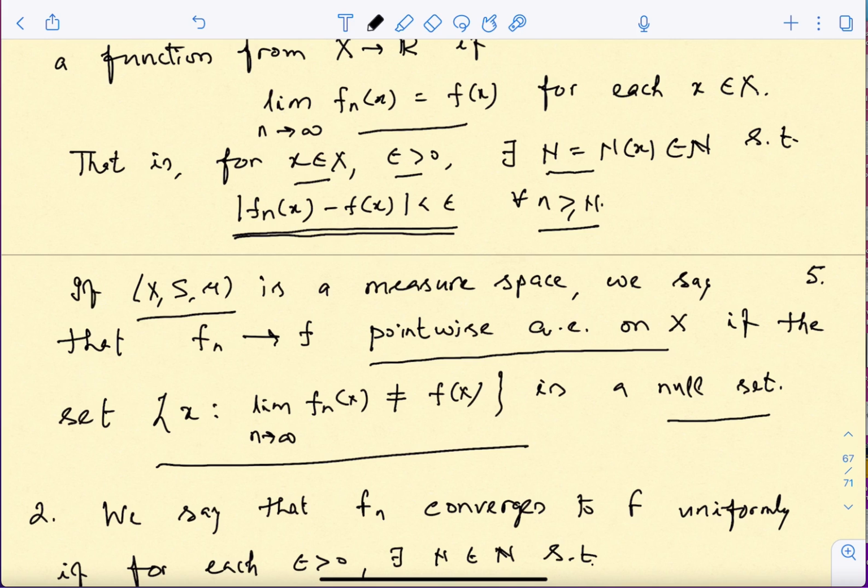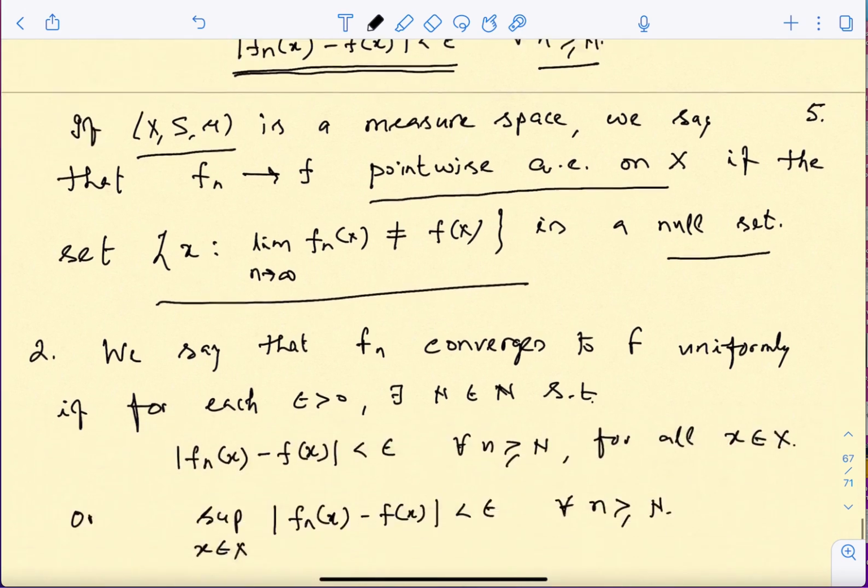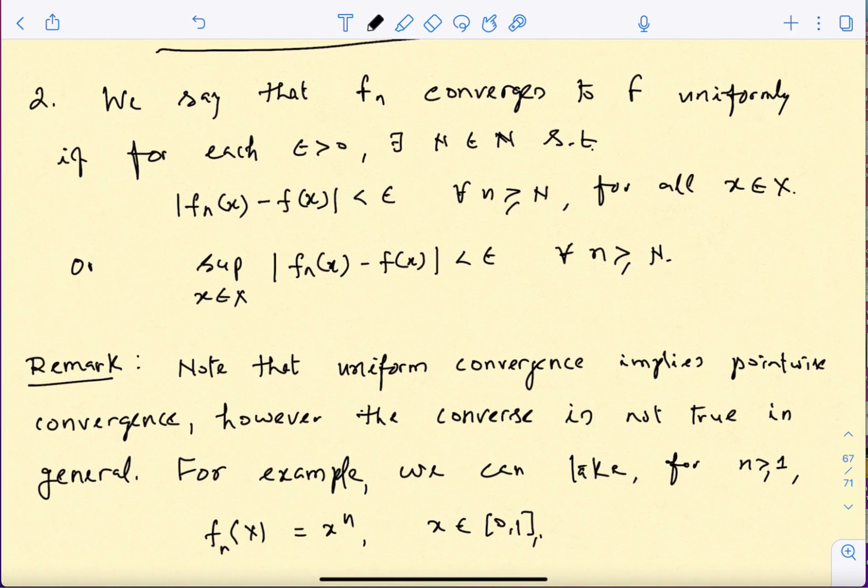In fact, if you have pointwise convergence almost everywhere on X, then you can collect the set where this convergence does not happen, and since it is a measure 0 set, you can remove it from X. So you can call it X minus this null set. On that you will get pointwise convergence at every point, and that set has the full measure of the original set X. Then the second property is the uniform convergence. This is very important and very nice. In the previous case the convergence was dependent on x. Now if we can get the convergence independent of the point that you want to start with, then that convergence is called uniform.